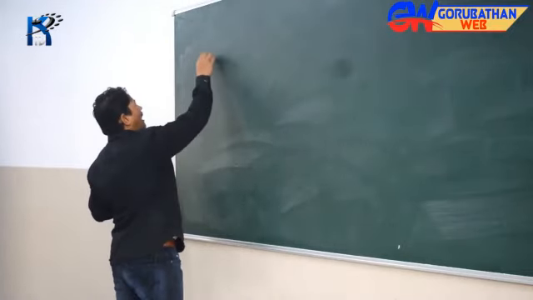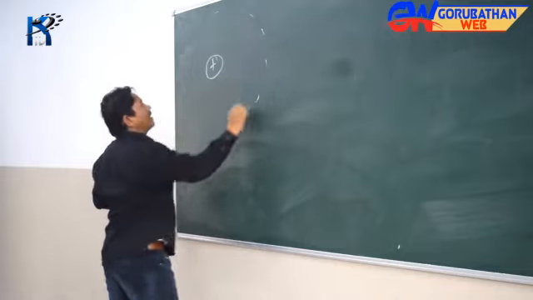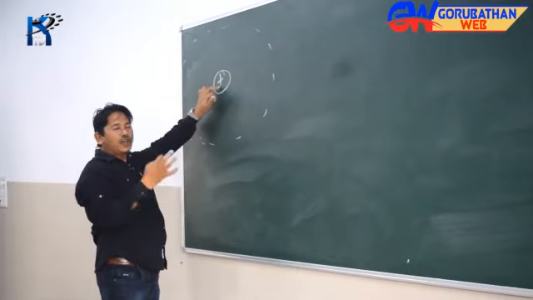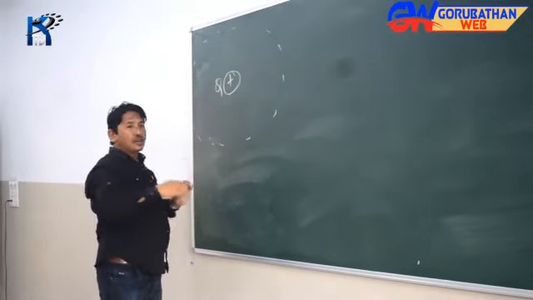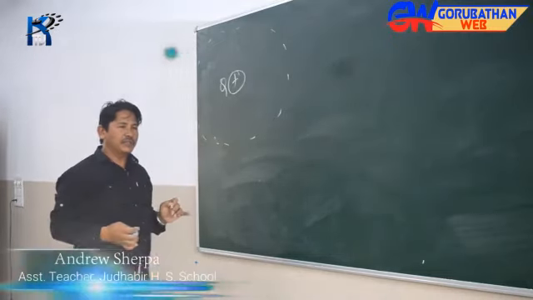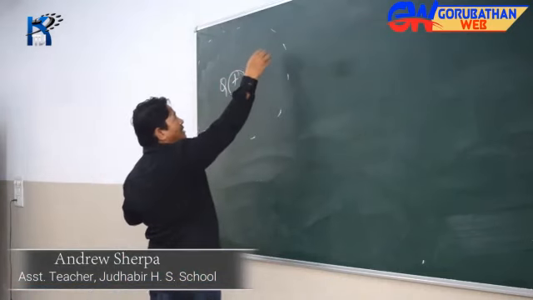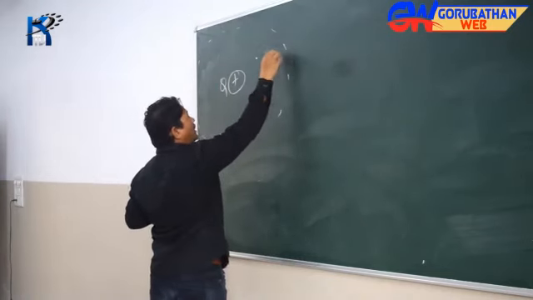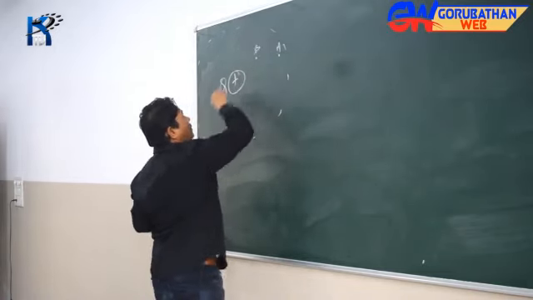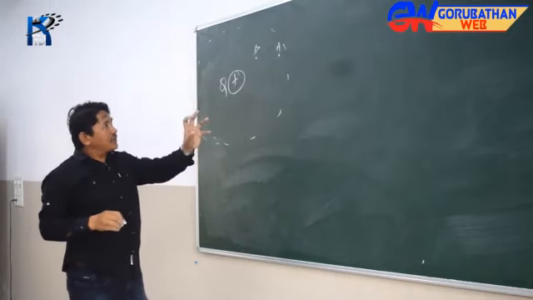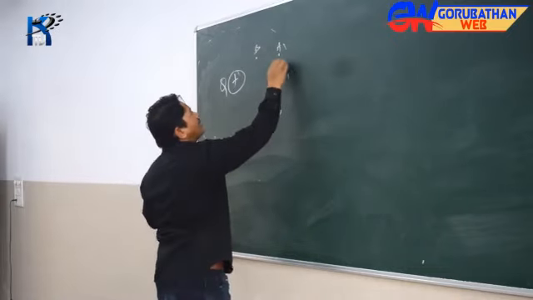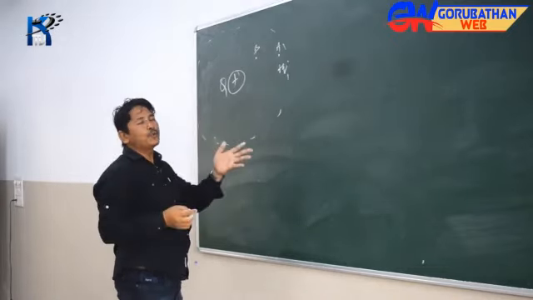Let's see. This region here is where the influence of this particular positive charge, or any charge, can be felt. So this region is loosely filled with the influence of that charge plus Q. Now let's take two points over here, a point A and another point B. These points will develop a kind of character that if I have to move any other charge, let's say a small plus q charge,